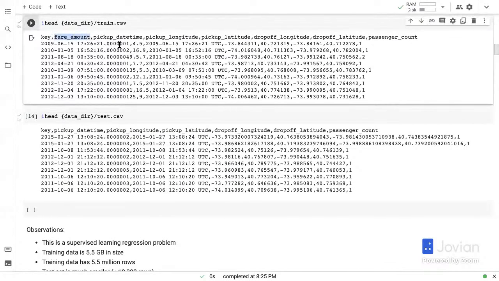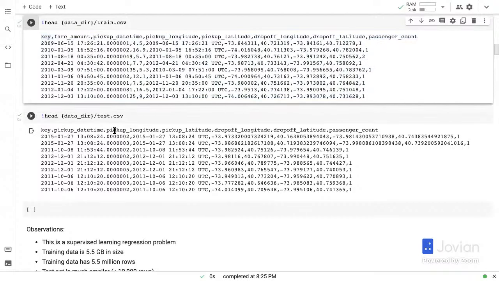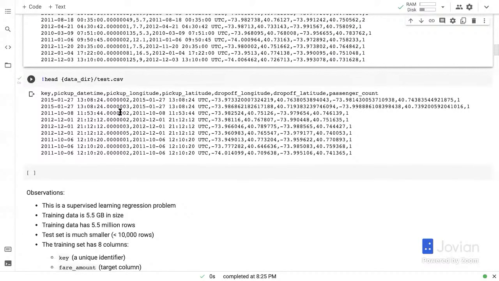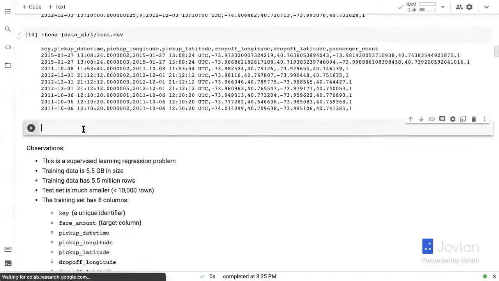And this is what is typically called the target column in this machine learning problem. Because remember, the project is called taxi fare prediction. So we need to build a model using this training data and then use that model to make predictions of the fare amount for the test data. And that's why the test data does not have predictions. Now, once you make predictions for the test data, you need to then put those predictions into a submission file.